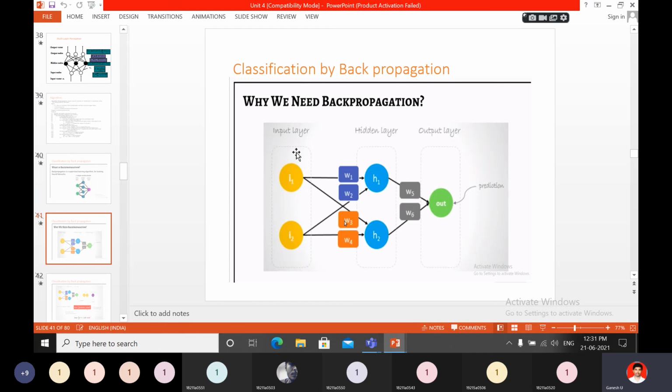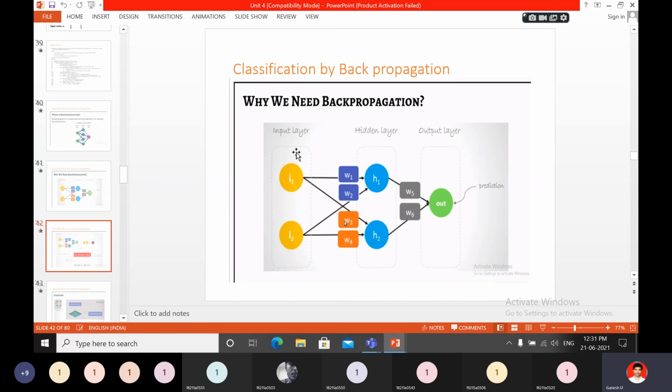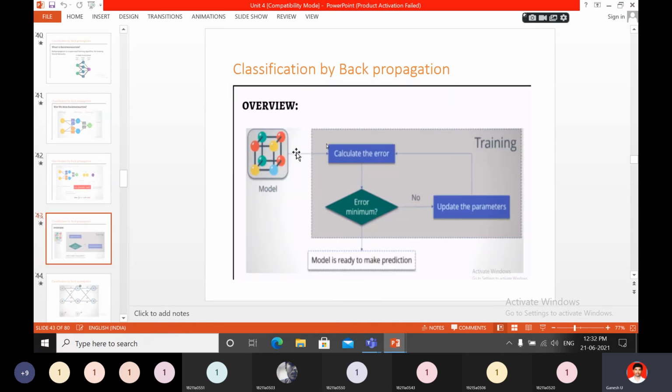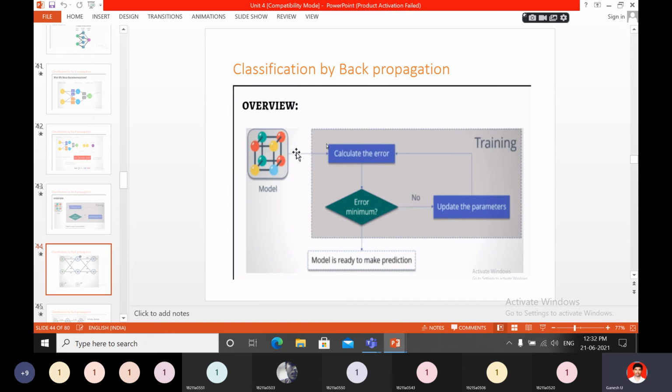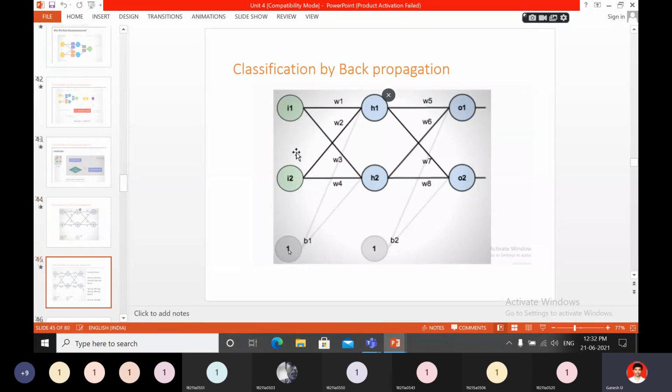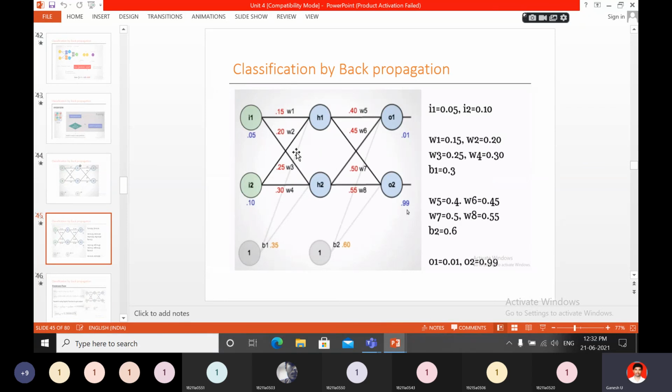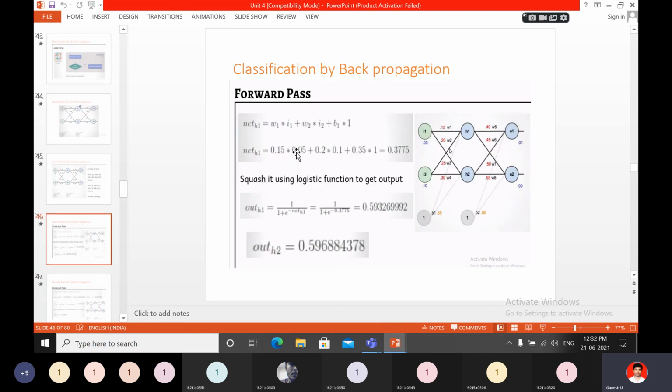The real-time structure: I1, I2, H1, H2, output. Next, values you will use and error you will calculate. For some examples, some values can be taken, and for those the outputs will be 0.01 and 0.99. Then what is the original value? This is the actual value we calculated. Then these are the calculated values. Using the assumptions you predicted some value, that value is the result, and the difference is what we will see.